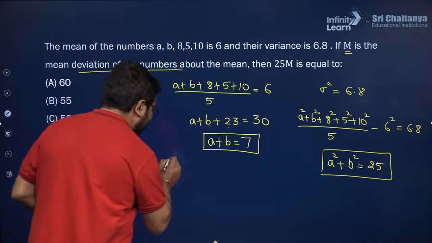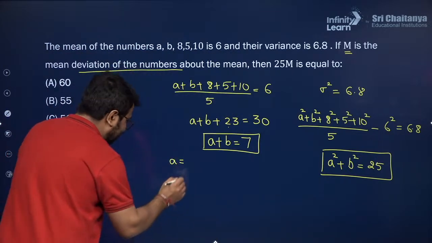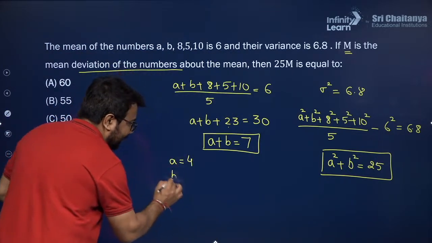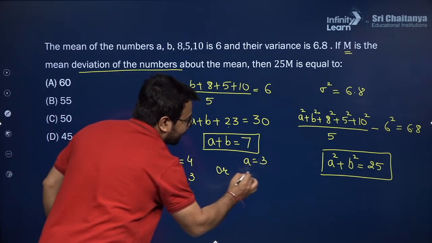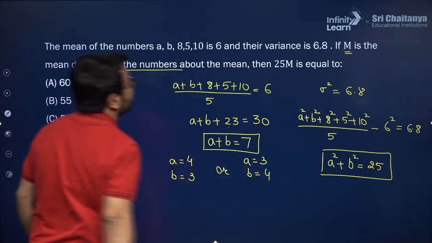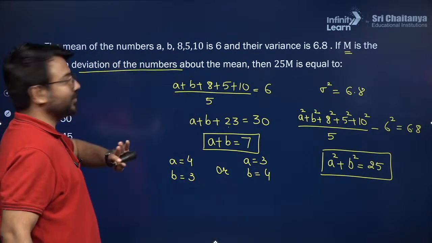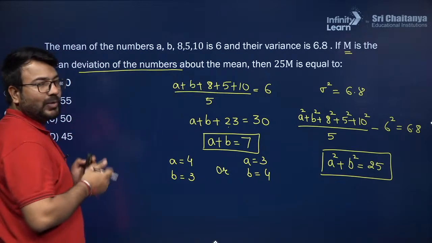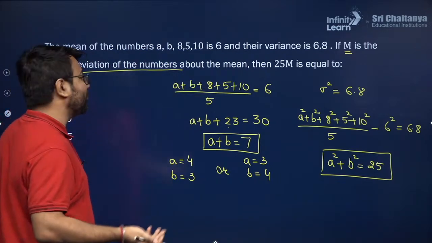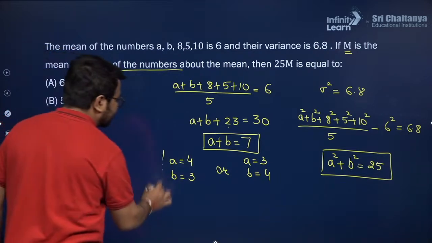So there are two possibilities. The first possibility is a is 4 and b is 3. And the second possibility is a is 3 and b is 4. Okay. Now these are the a and b which are given to you. Now the mean deviation of the numbers about the mean, and 25m, 25 times the value, we need to determine. So let us consider this condition.